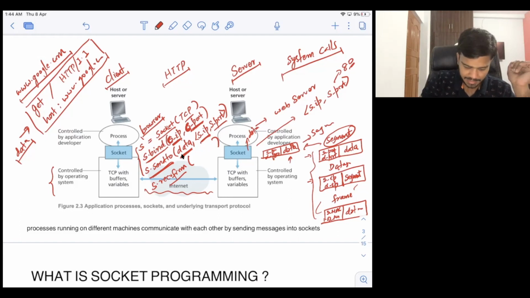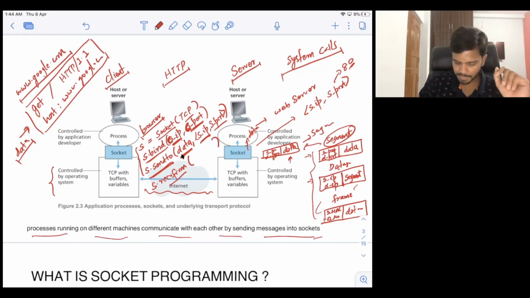Now see my last line: processes running on different machines communicate with each other by sending messages into sockets. This line is very important. That's what sockets are. Sockets are intermediate. Do remember this. And if you have any doubt about whatever I have discussed here, if you do not understand something, do ask me in the comments.